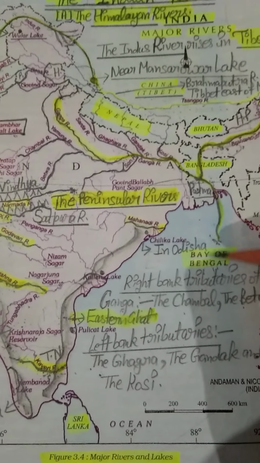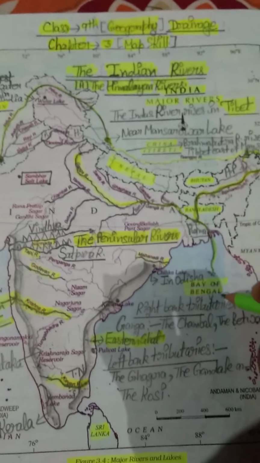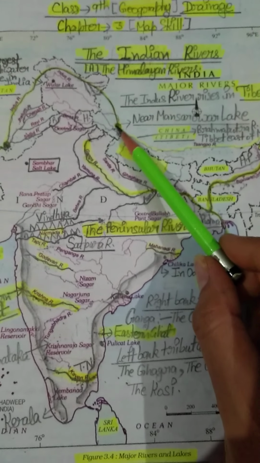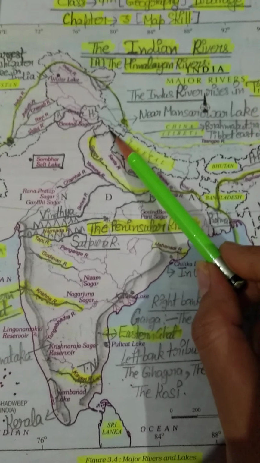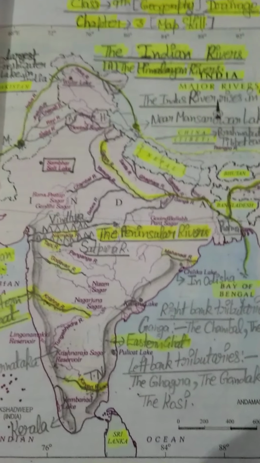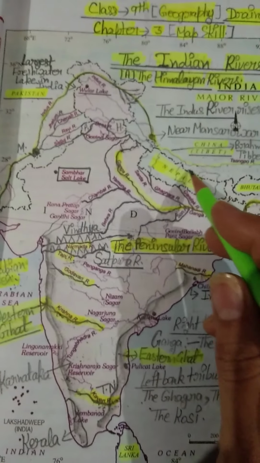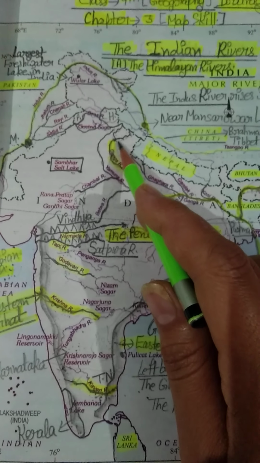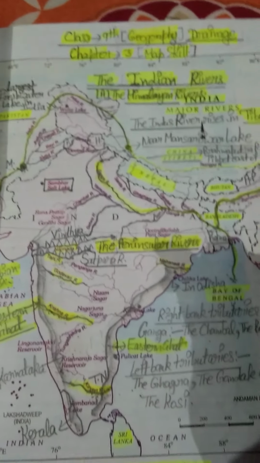So this river drains into Bay of Bengal. So this was the journey of our Ganga river starting from Gangotri glacier. This time it is known as Bhagirathi. At Devprayag in Uttarakhand, it is joined by Alaknanda river, and at Haridwar the Ganga river emerges from mountains to plains. So this was our Ganga river system.